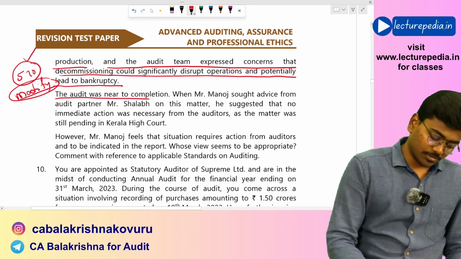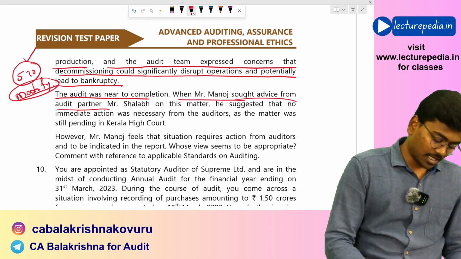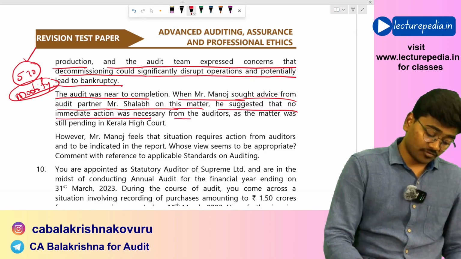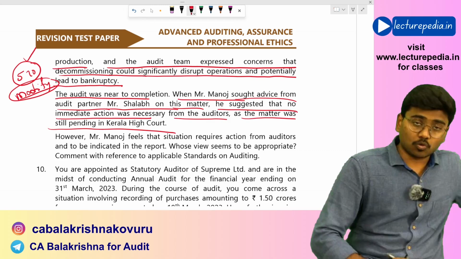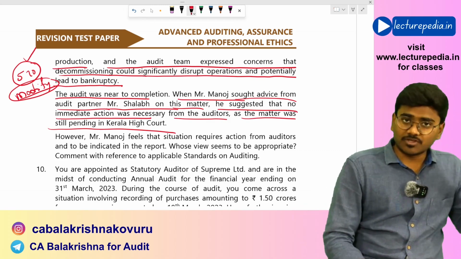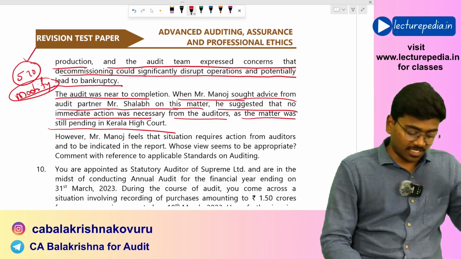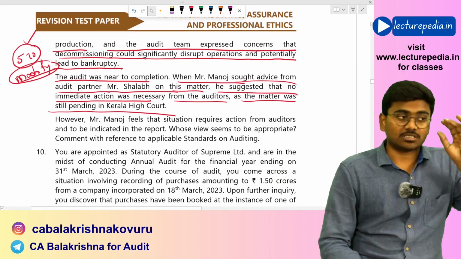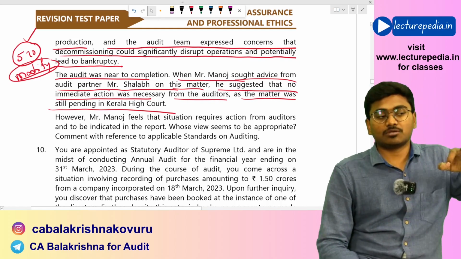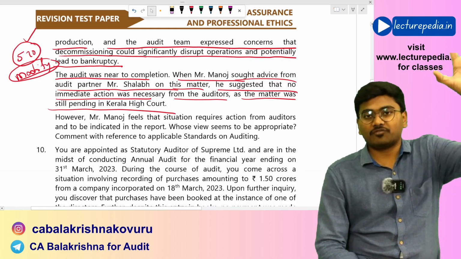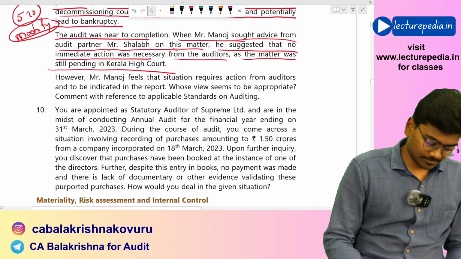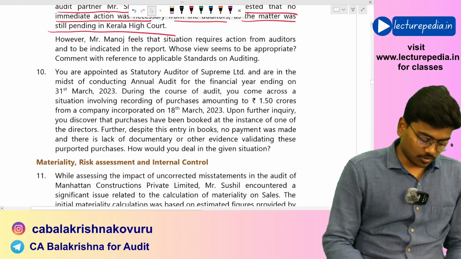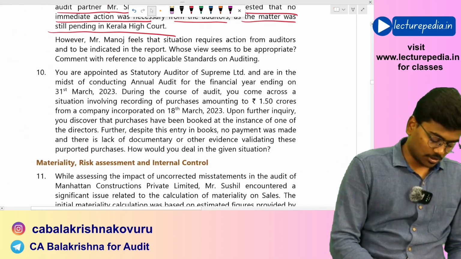The audit was near completion when Mr. Manoj sought advice from audit partner Mr. Shalab on this matter. He suggested that no immediate action was necessary from the auditors as the matter was still pending in the court. No, even though the appeal was filed, this is a significant event and it needs to be disclosed in the financial statements. Since it is not disclosed, the auditor needs to modify his audit opinion. So you need to refer to SA 570 and SA 250, and based on that you need to modify your opinion.